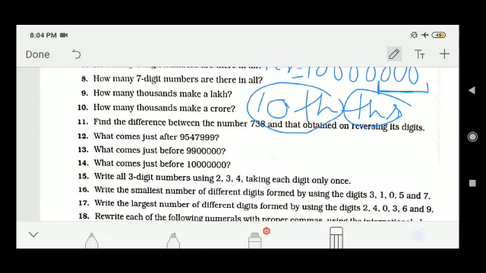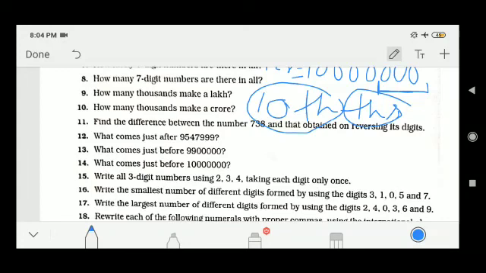Write all the 3 digit numbers using 2, 3, 4, taking each digit only once. Very easy: 234, 342, and 243, like this.